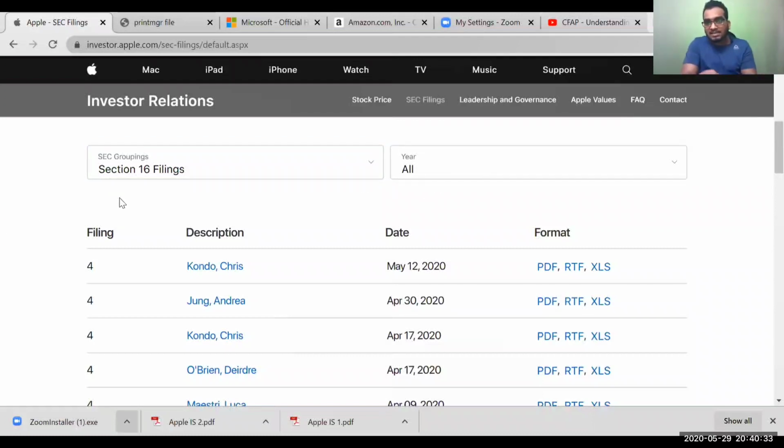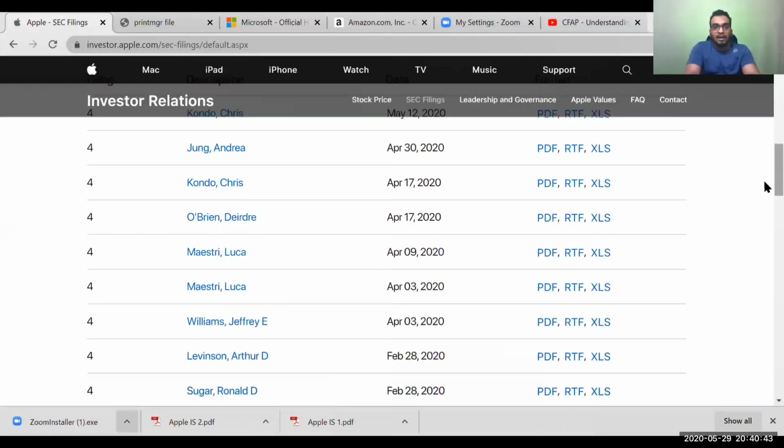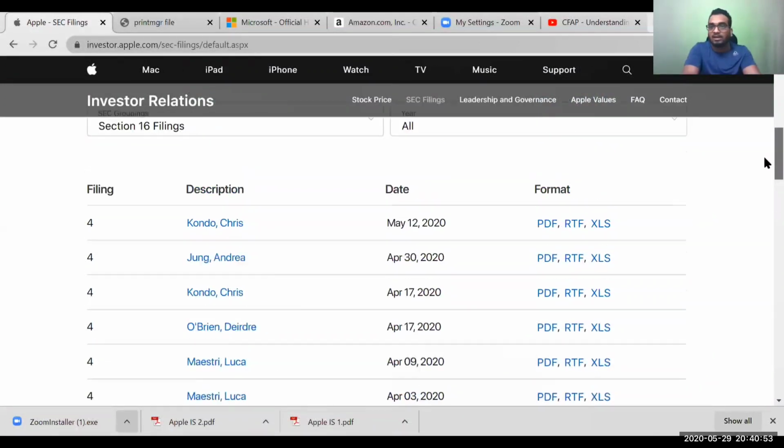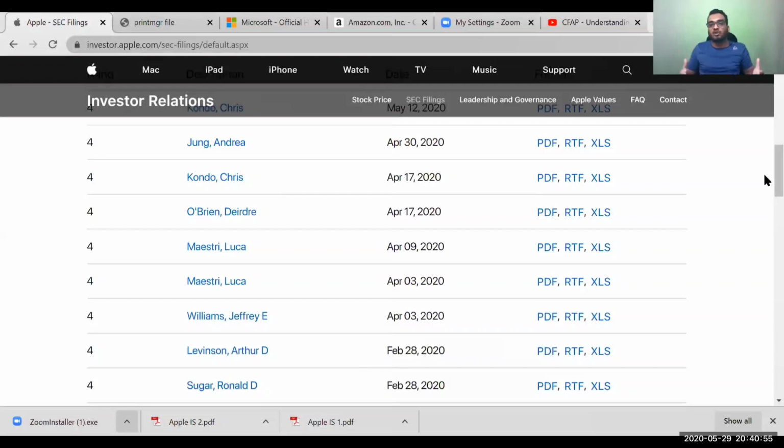Now, if you look at the Section 16 filing, what do you see here? Can you say the names of all the people out here? We have O'Brien. You have seen these guys. A couple of guys you have seen at the time of the Apple car opening, when Apple launches a new product. You have seen this O'Brien and all that, right? Now, who are these? These are all big shots from the company.